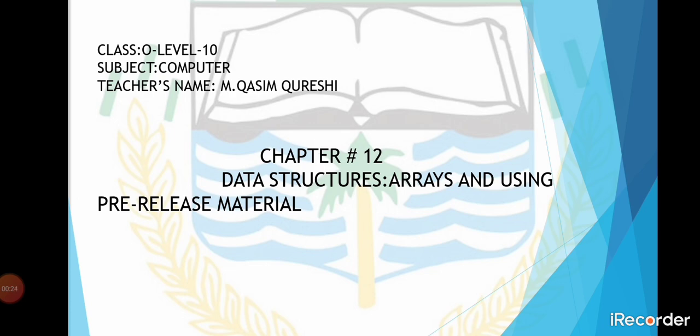Now we start chapter number 12, data structures, arrays and using pre-release material. In this chapter, we learn about the declaration of a one-dimensional array, the use of a one-dimensional array, the use of a variable as an index in an array, reading and writing values in an array using a for to next loop, and using pre-release material.